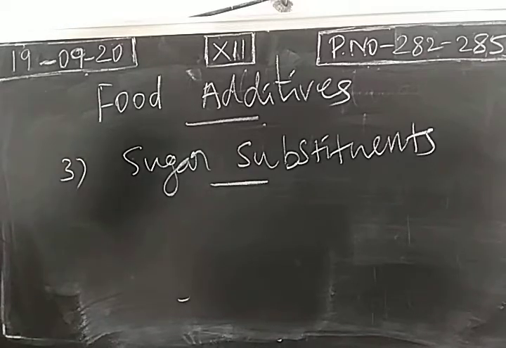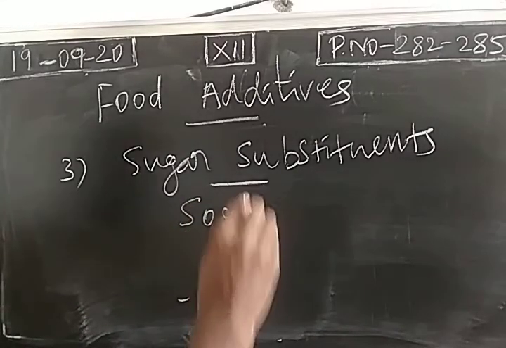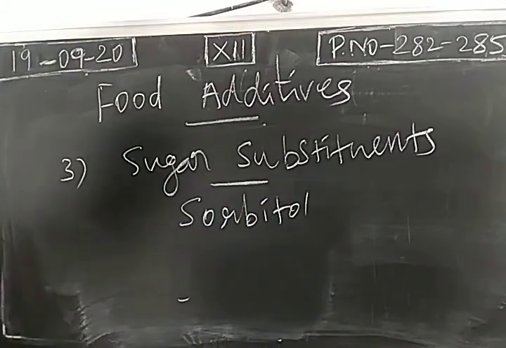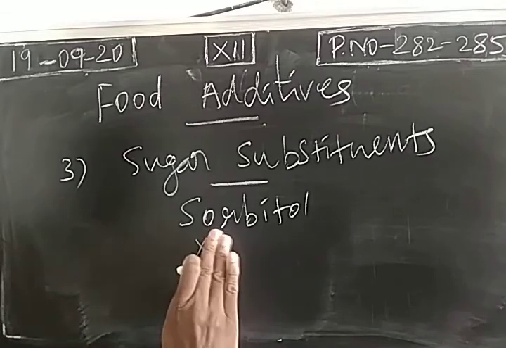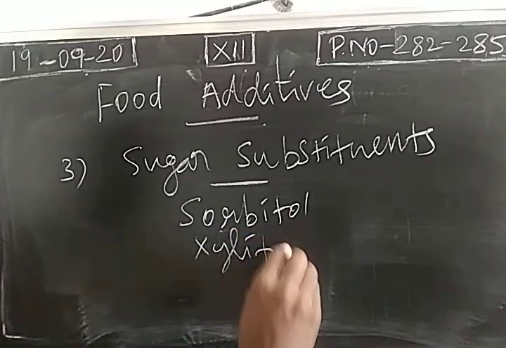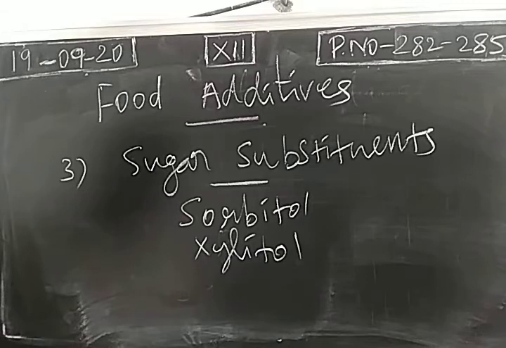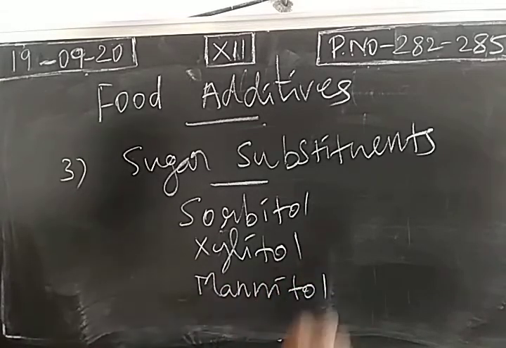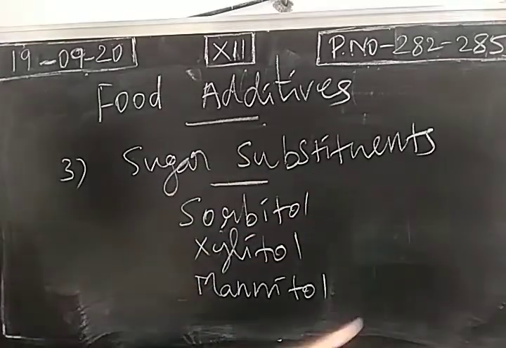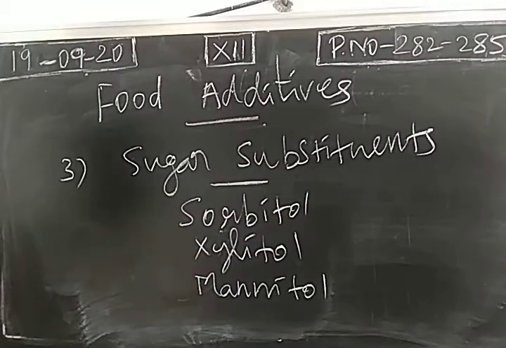Instead of these natural sweetening agents, we can add some other chemical substances like sorbitol, xylitol, mannitol. So these are sugar substituents. Instead of glucose or sucrose, we can use these chemical substances as sweeteners.